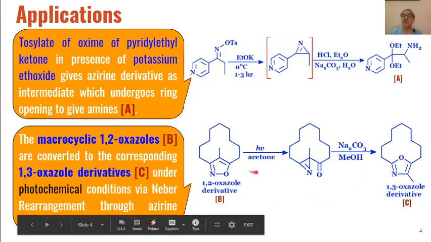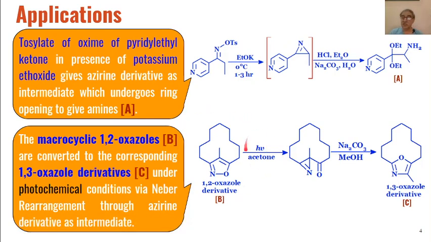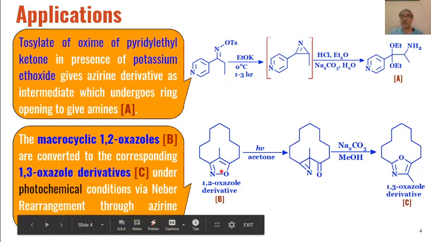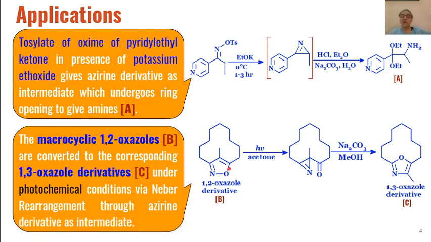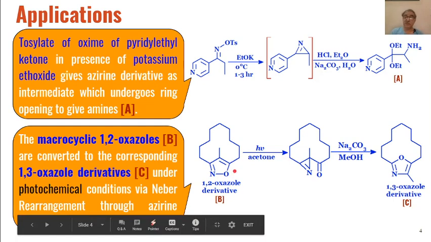When these oxazoles are photochemically irradiated in the presence of acetone as the solvent, then through Neber rearrangement this part will act as the leaving group. As you have seen, the nitrogen-oxygen bond here is an intramolecular leaving group, we can say.